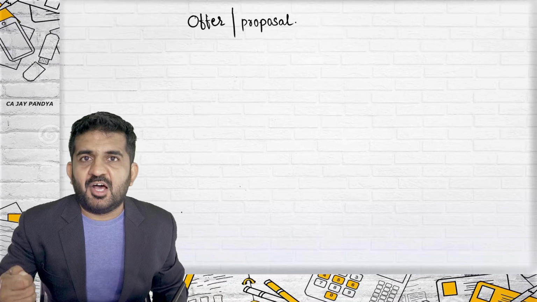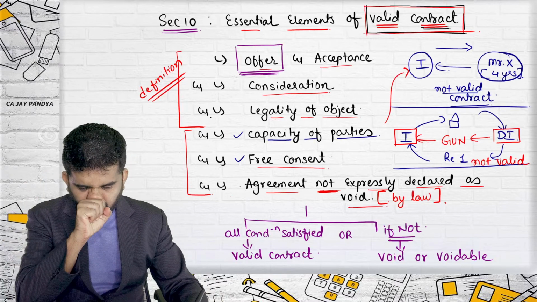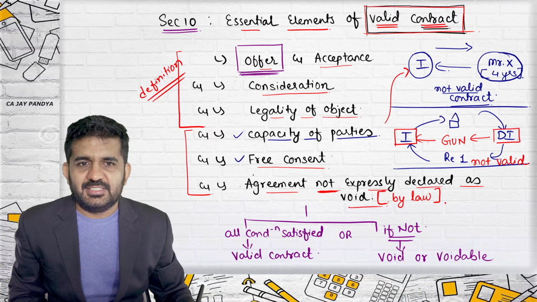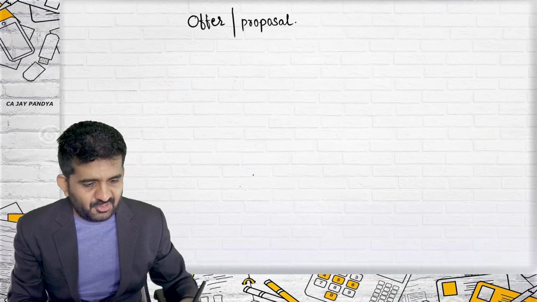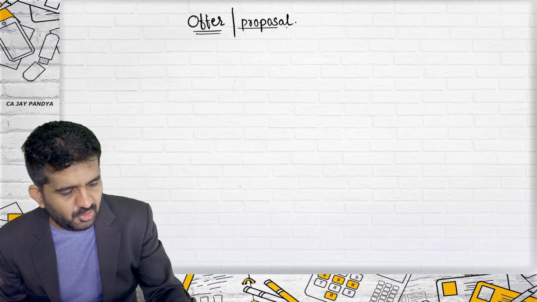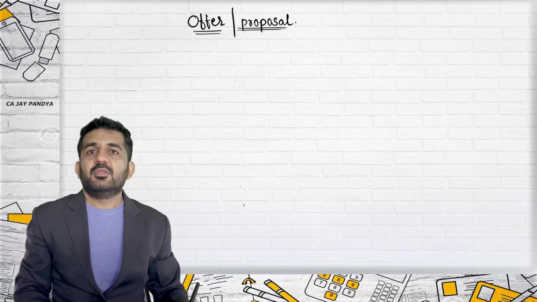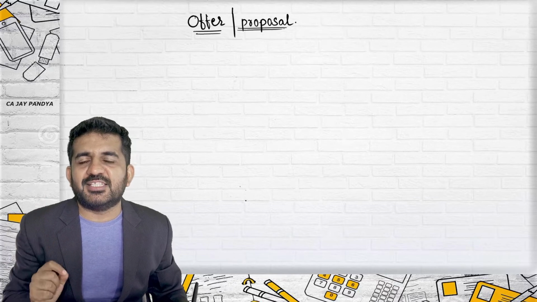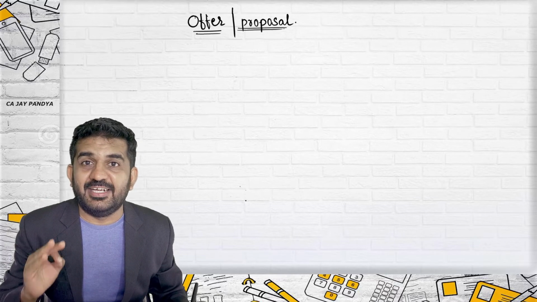I'll ask you in all the 6 cases, why are we learning offer or proposal? Why are we learning it? Because it is one of the essential elements of a valid contract.